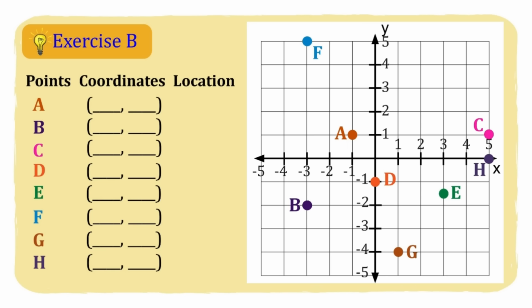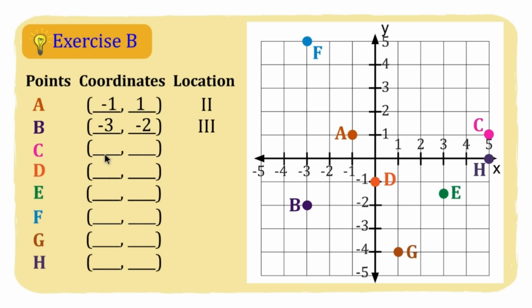Okay, I hope you are now ready. Let's now check your answers. Okay, for point A, ang coordinates niya ay -1, 1. Okay, and then ang location niya is quadrant 2. Okay, now for point B, coordinates niya ay -3 and then -2. Location niya is quadrant 3.